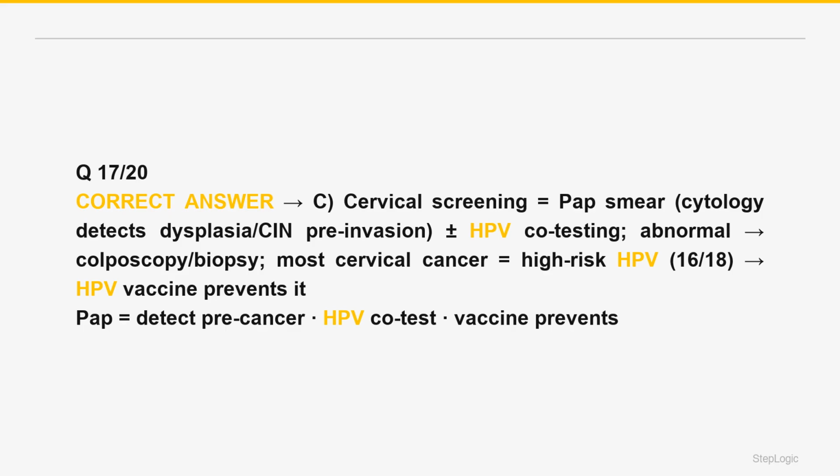Causation: nearly all cervical cancer is caused by persistent high-risk human papillomavirus, especially types 16 and 18. Therefore, the HPV vaccine, which targets the high-risk types, prevents most cervical cancer when given before exposure. It is preventive, not a treatment for existing disease. The combination of vaccination plus Pap and HPV screening has dramatically reduced cervical cancer incidence and mortality. The Pap detects pre-cancer, HPV-driven, vaccine-preventable screening framework is correct.